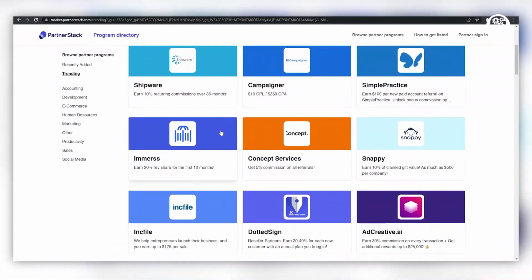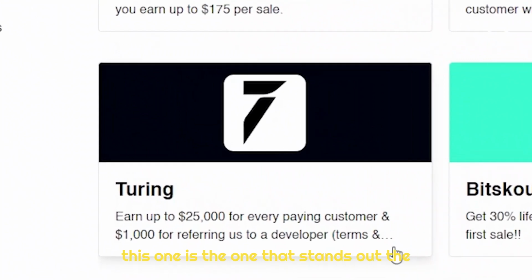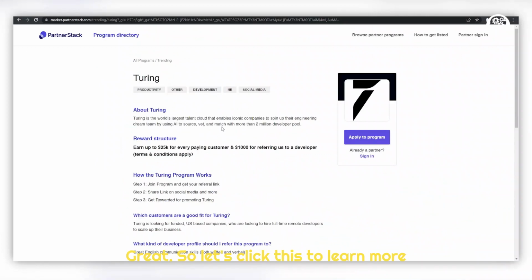Now we can see several options, but if I scroll down a bit, this one stands out the most since it seems to be one of the highest paying options, and it's called Turing. As we can see, right off the bat it says, earn up to $25,000 for every paying customer and $1,000 for referring them to a developer. Great, so let's click this to learn more about what Turing is, shall we?